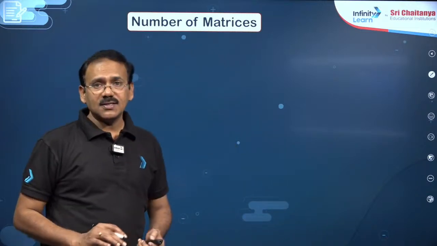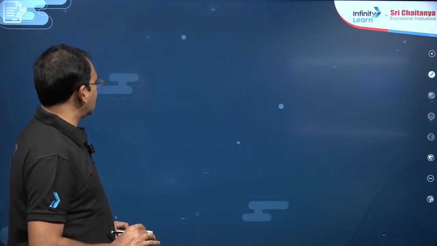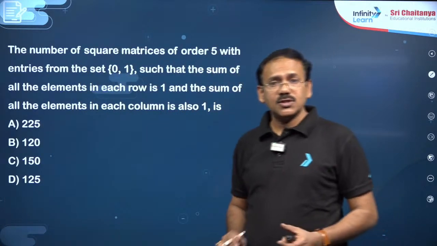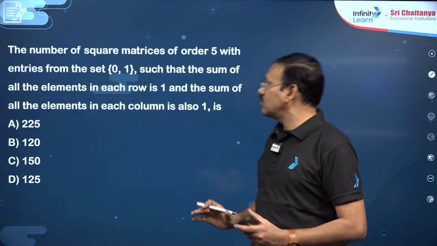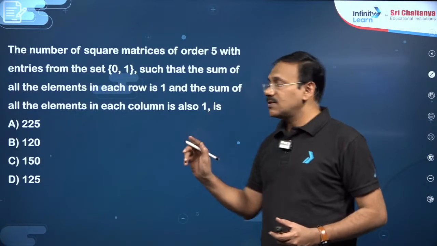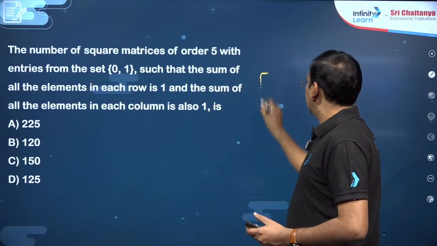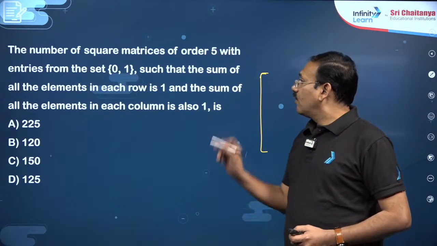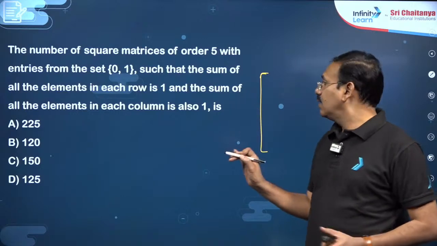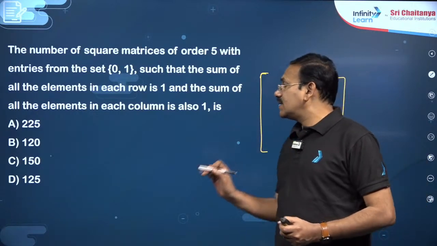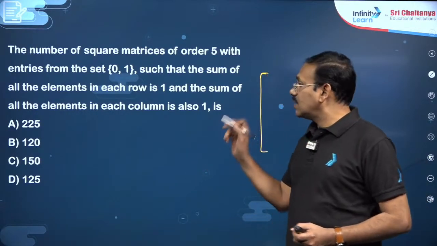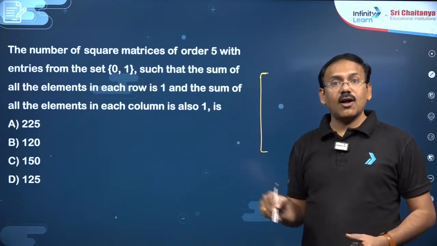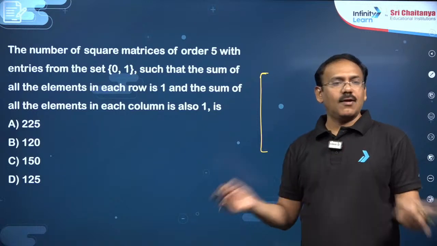Then number of matrices related questions. Number of matrices means a little bit of permutations and combinations based. These questions are also important. We have segregated such questions. The number of square matrices of order 5 by 5, with entries from the set 0 and 1, such that the sum of all the elements in each row and the sum of all the elements in each column is 1. That means when you see any row or any column, you must find only one 1, remaining are all zeros.